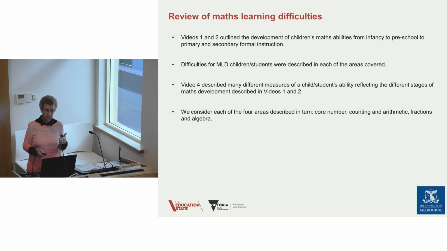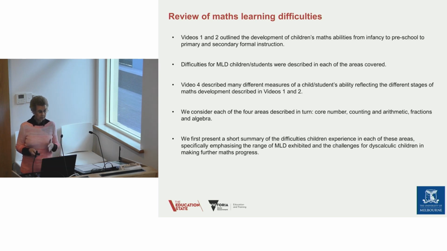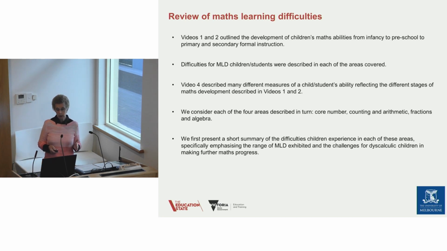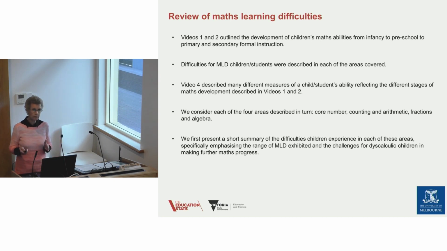In this video, we're going to consider intervention in 4 areas in turn: core number, counting and arithmetic, fractions, and algebra. Now, I'm going to not take a long time over this, but just to remind you of the sorts of difficulties that we've raised.